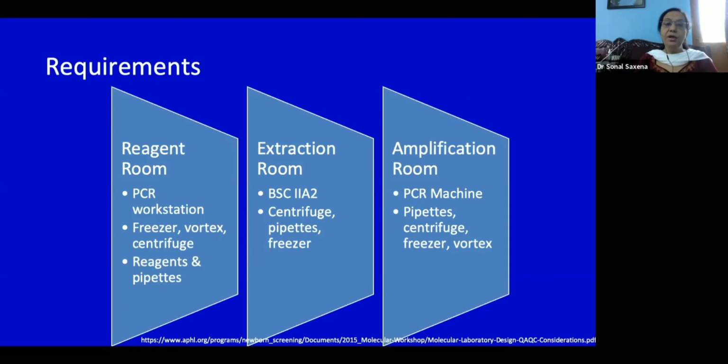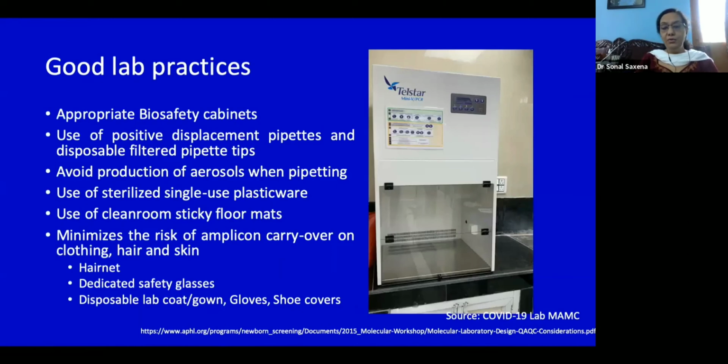Then when you divide these, if you need a centrifuge in these 3 places, then you can't shift the same centrifuge. You need to have these 3 centrifuges. All the pipettes should be separate. All the freezers should be separate. So neither the personnel nor the supply nor the consumables should be moving from one area to another. Then appropriate lab practices are very, very important in order to have a good working system.